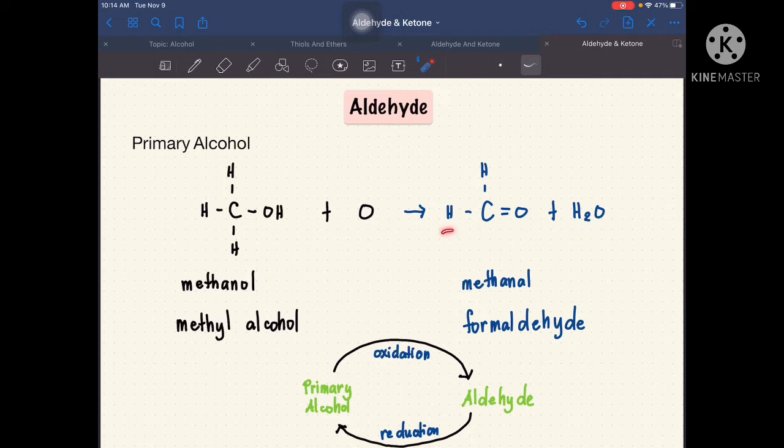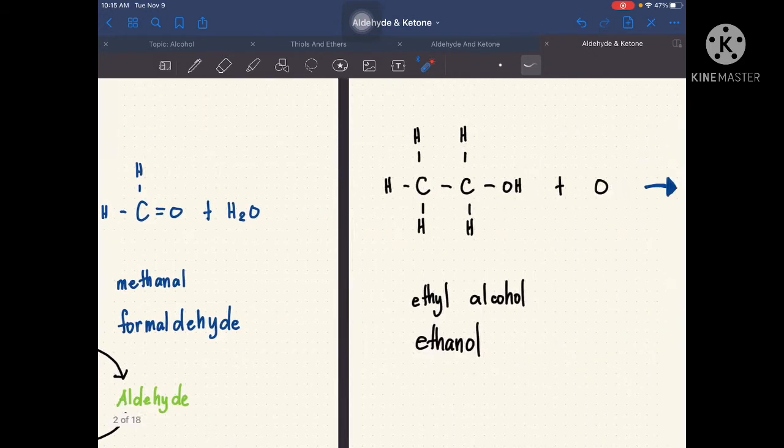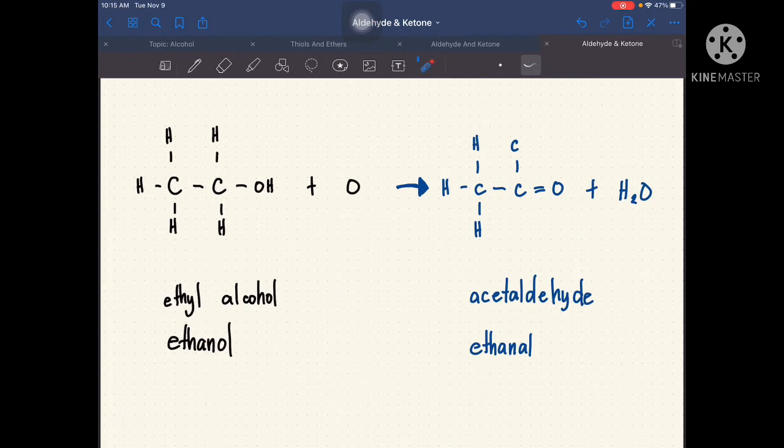So now, this is our aldehyde. That is what we call in IUPAC name methanal. And then, its common name is formaldehyde. So I have here another structure. So this primary alcohol, through oxidation, it creates aldehyde. So through reduction, babalik siya into primary alcohol. So another example, if we have two carbons here, so we have ethyl alcohol, or what we call ethanol. So through oxidation, we create acetaldehyde or ethanal.